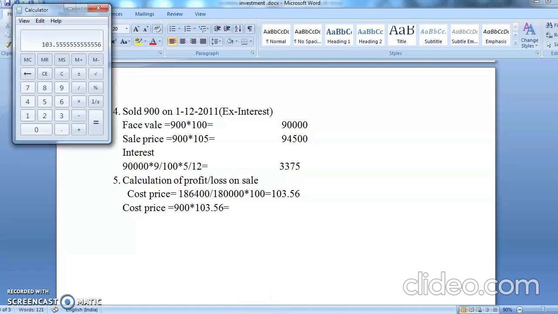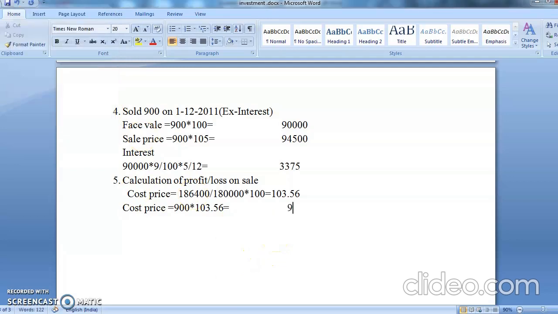Okay. So it is 103.56 multiplied by how many units you're selling? You're selling 900 units. So 900 multiplied by that is coming to 93,200. So here you will have 93,200. Then your selling price.